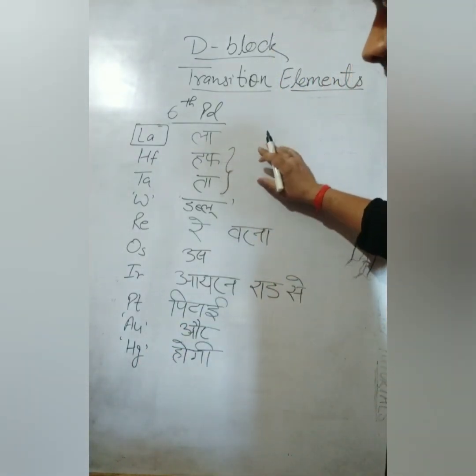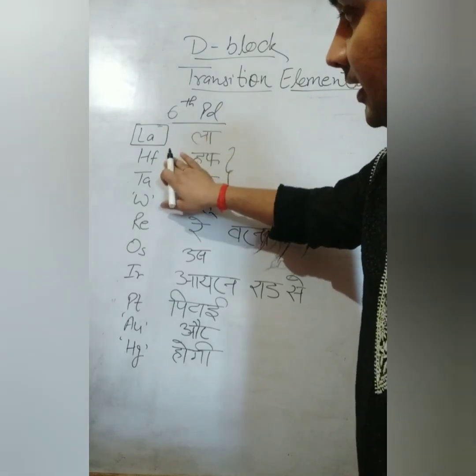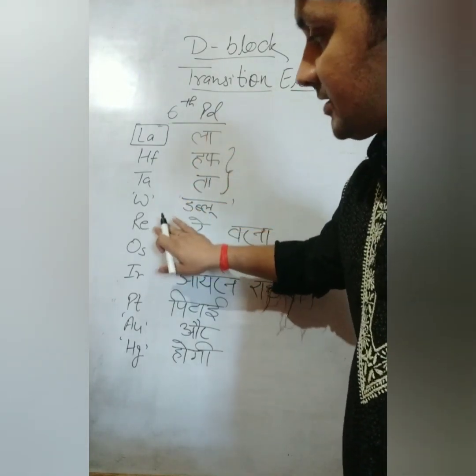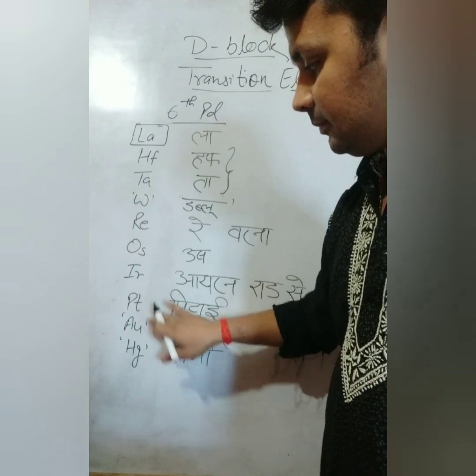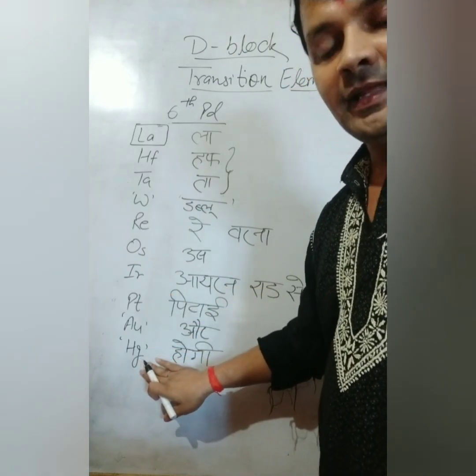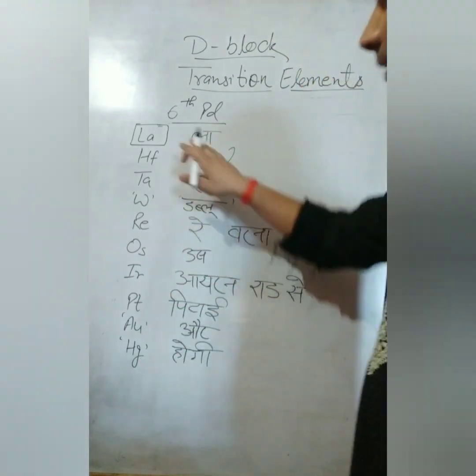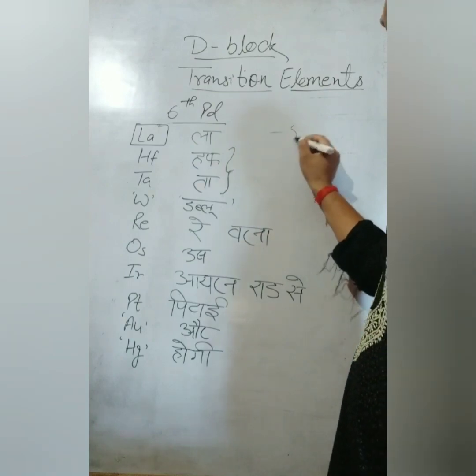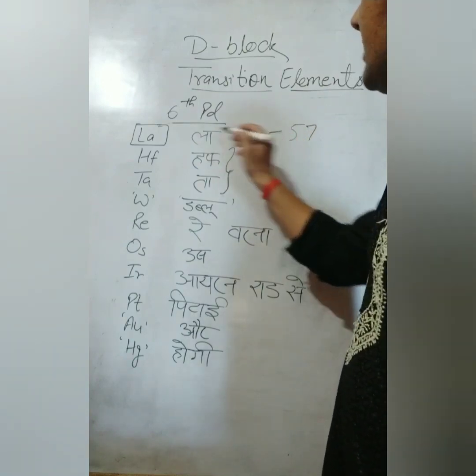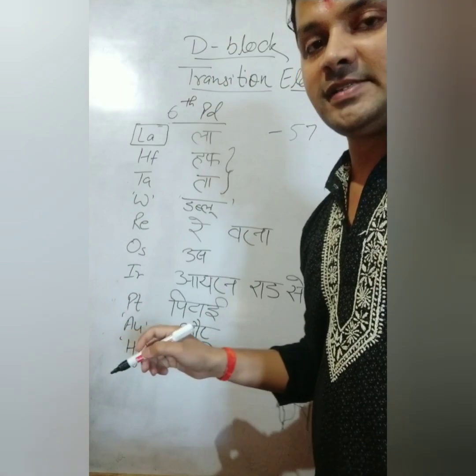And now we will take the names. So lanthanum, hafnium, tantalum, tungsten, rhenium, osmium, iridium, platinum, gold and mercury. Let's take the atomic numbers of these elements. Lanthanum is 57. Now it is very interesting, I have put it in a box, you can see, because